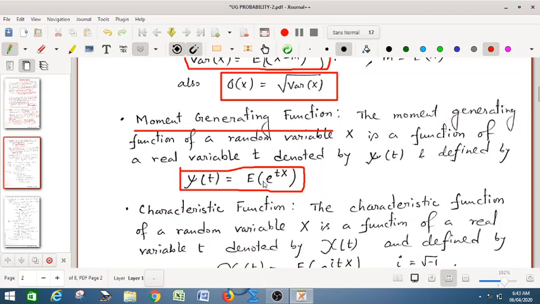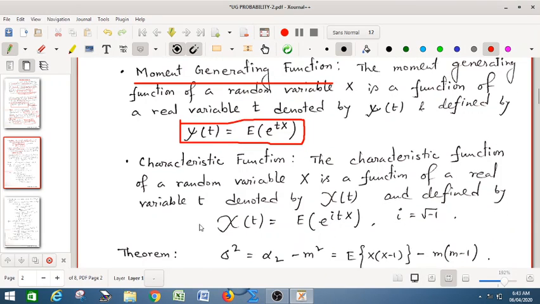So you know the series of the exponential function, we can easily find out the expectation of e to the power tx. So this is very useful. We can find out the moment generating function for different distributions, discrete, continuous, and so on.